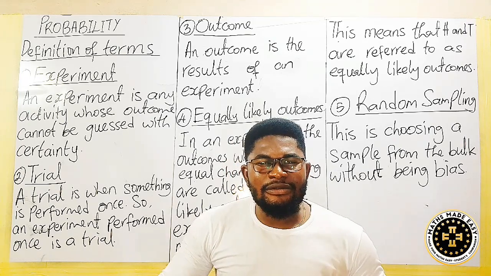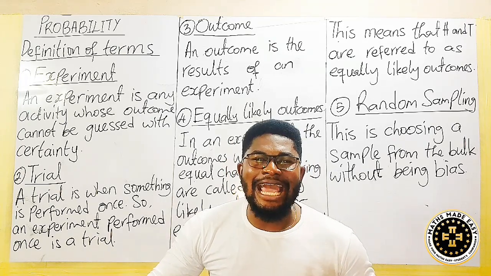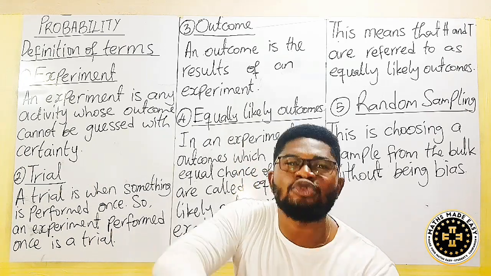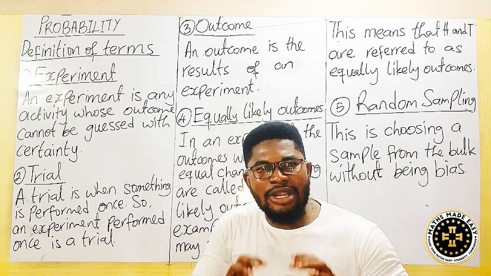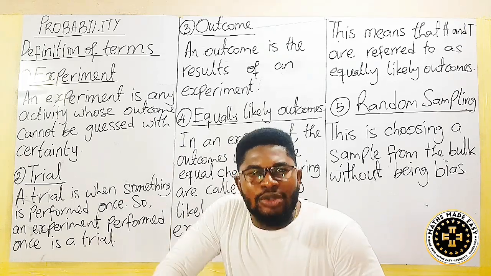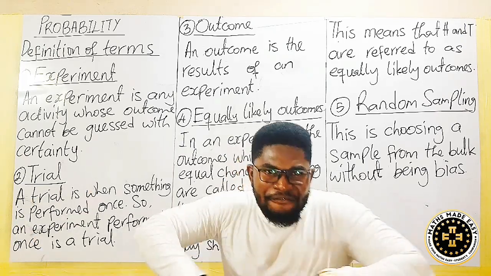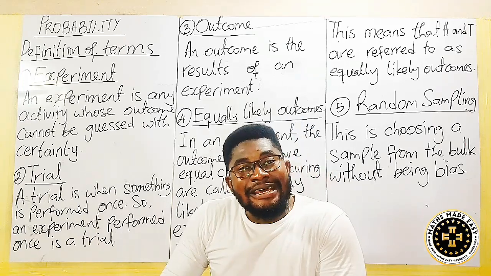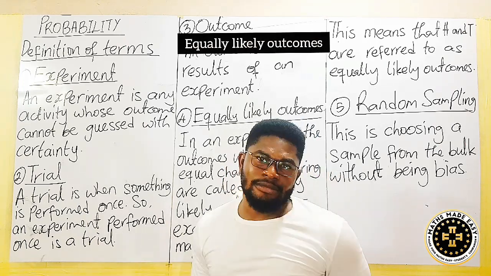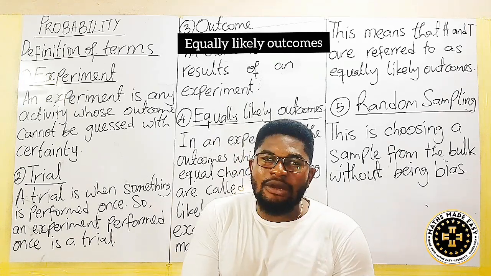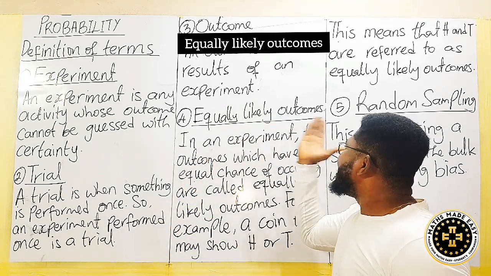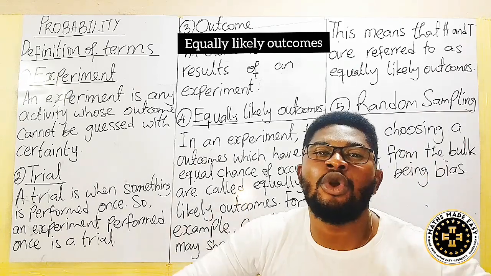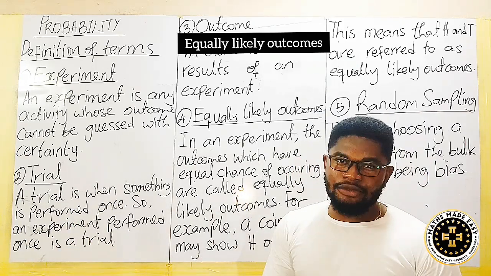But so far as the Ludo die has 6 faces, any one of them is likely to occur. So then that particular state where the faces 1, 2, 3, 4, 5, 6 are all there and they can occur, we say they are likely or equally likely outcomes. That is what we mean by the term equally likely outcome, meaning that they are all equally likely to occur. I believe you get the whole thing well.